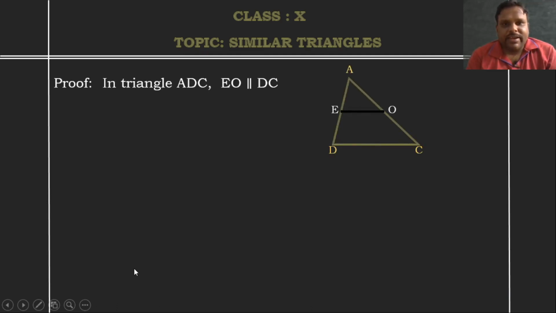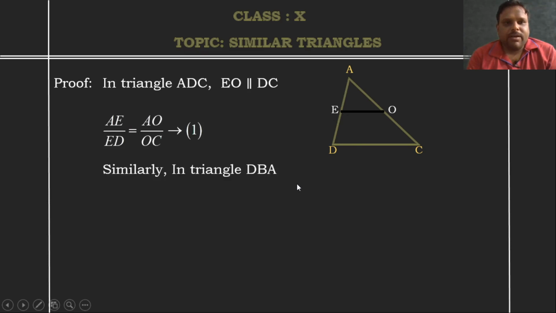So, in triangle ADC, we will take the first part of the triangle, EO. EO is parallel to DC. So, according to the basic proportionality theorem, AE by ED is equal to AO by OC. This is the first case. Now, coming to the next one.